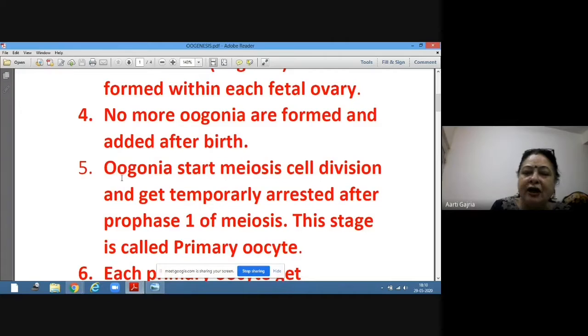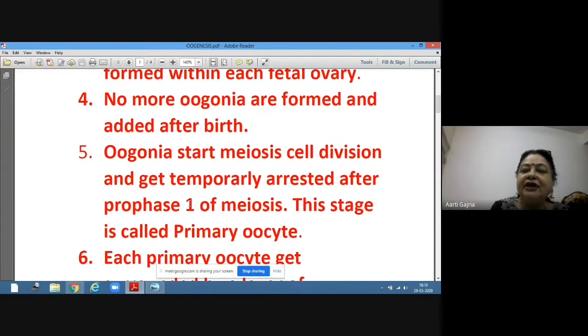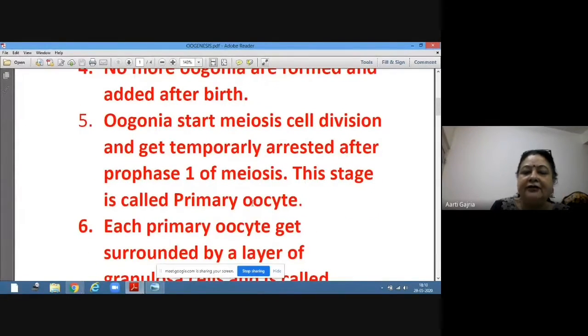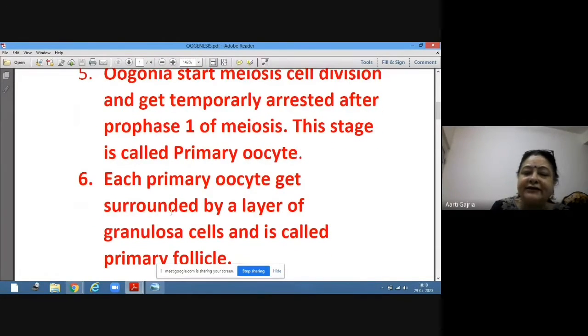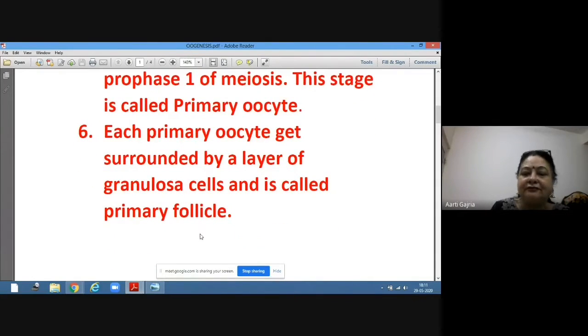So oogonia starts its meiosis cell division, but it does not complete it. It only enters into the prophase 1 of meiosis, and this stage is called primary oocyte. Now, each primary oocyte gets surrounded by a layer of granulosa cells, and this is called primary follicle.